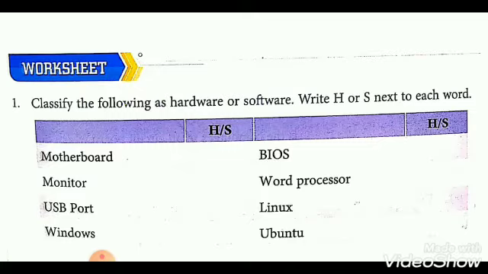Motherboard is hardware, so here I write H. Monitor is also hardware.